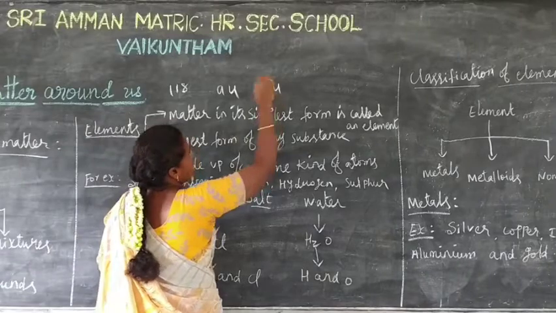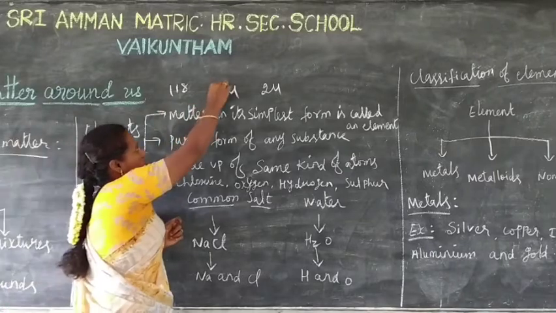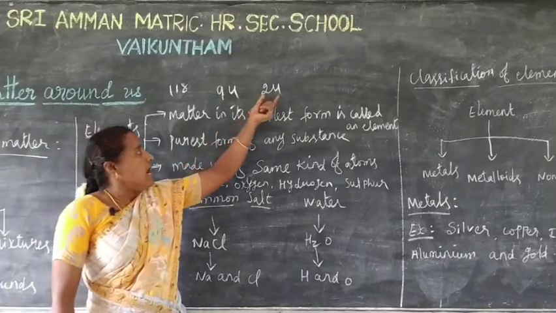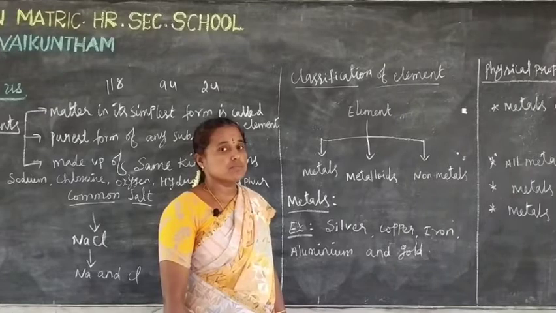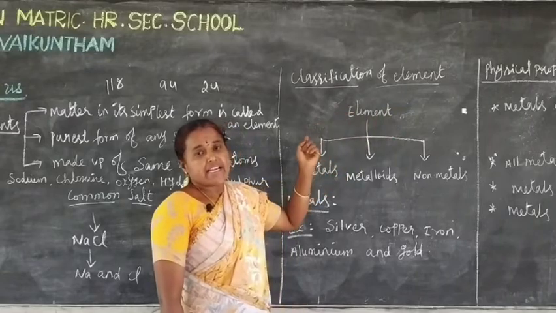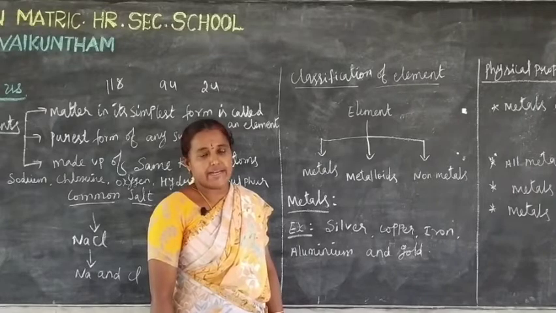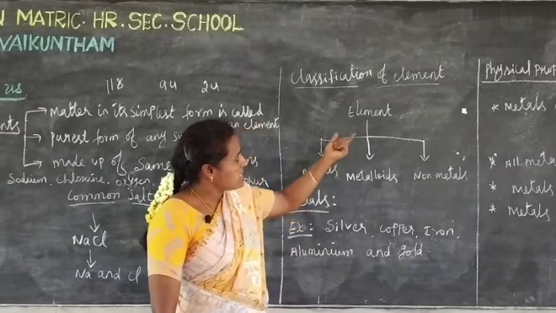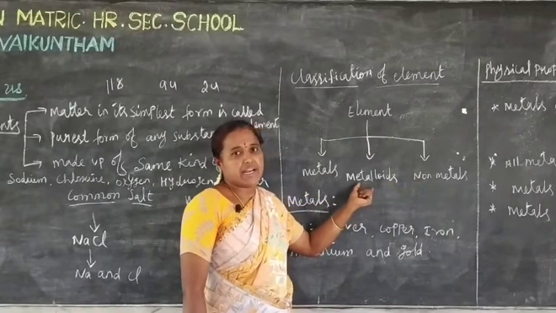Total number of elements? 118. Naturally occurring elements? 94. And artificially created elements? 24. Next we see classification of elements. We can classify the elements broadly into metals, non-metals and metalloids based upon their chemical properties.